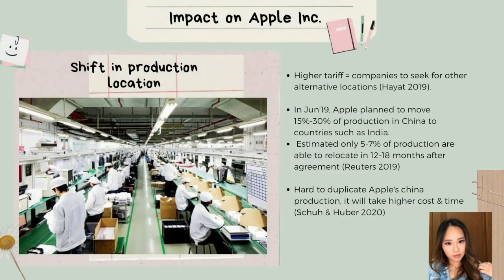The shift in production location. Higher tariffs imposed will eventually lead companies to seek alternative locations. In June 2019, Apple planned to move 15% to 30% of its production in China to countries such as India. It is estimated that only 5 to 7% of production can be relocated in 12 to 18 months after agreements with contractors and governments. It is hard to replicate Apple's China production and supply chain. Eventually, it will take much higher cost and time.